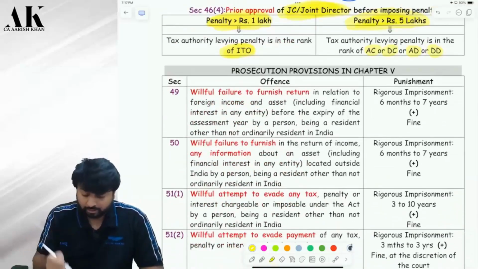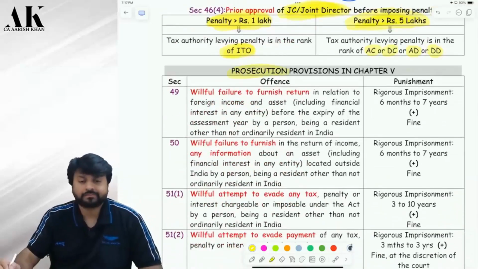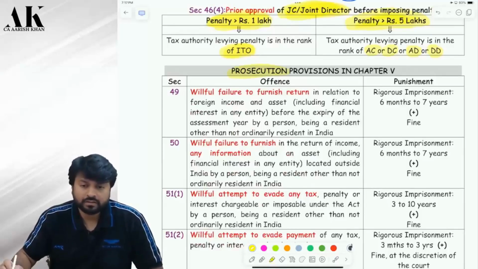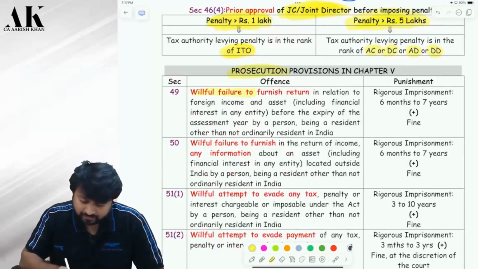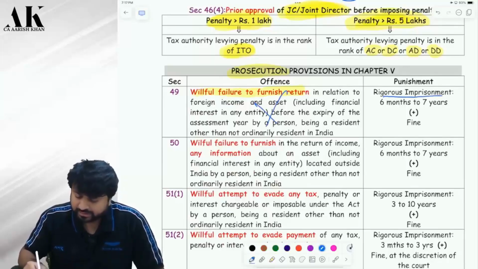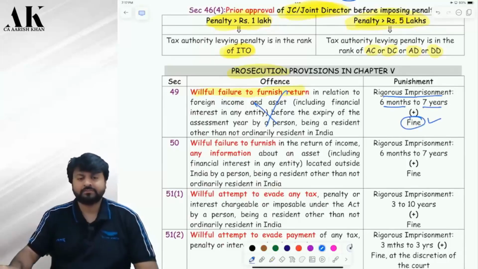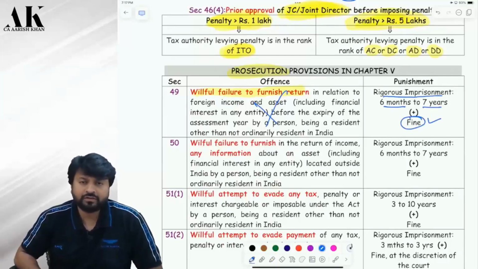Now we are going to talk about prosecution. The first thing: willful failure to furnish return. If you fail to furnish return, there will be a prosecution. Rigorous imprisonment of minimum 6 months, maximum 7 years plus fine. So, if you fail to file the return, then 10 lakh penalty also, and 6 months to 7 years jail also, and separate fine also. Okay, sir. Is it clear?